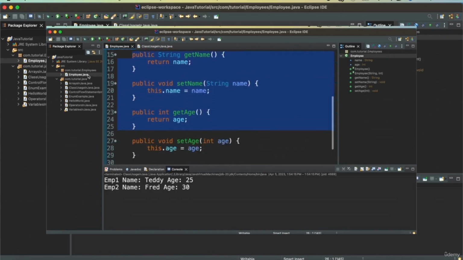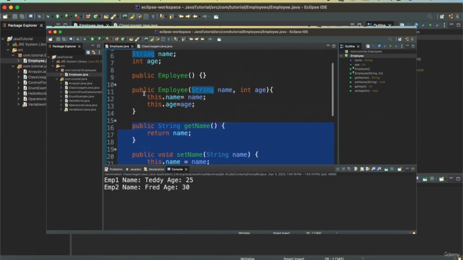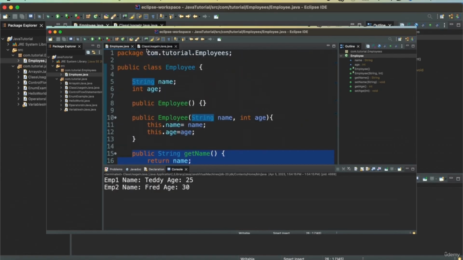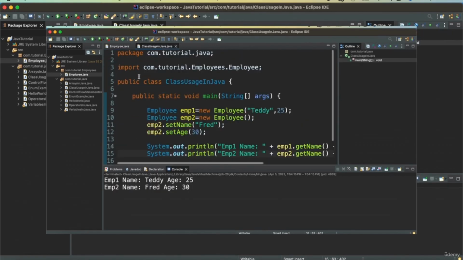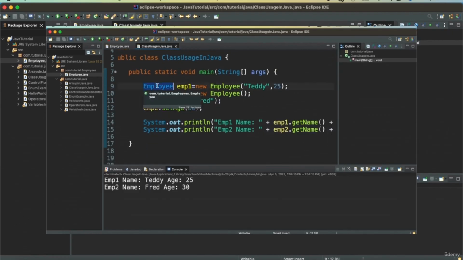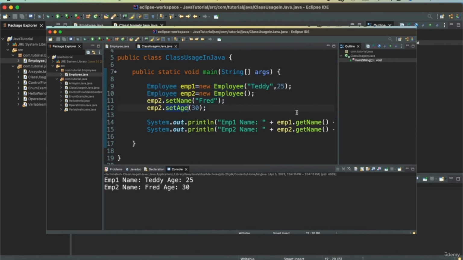And in Eclipse, it is very easy to do that. We can just say source and then generate getters and setters. Then we created another class. We imported the package and we created two objects of the employee class, two instances. And for these two objects, we set their name, one by the constructor, another by using a setter method, and then we printed both the employee objects.